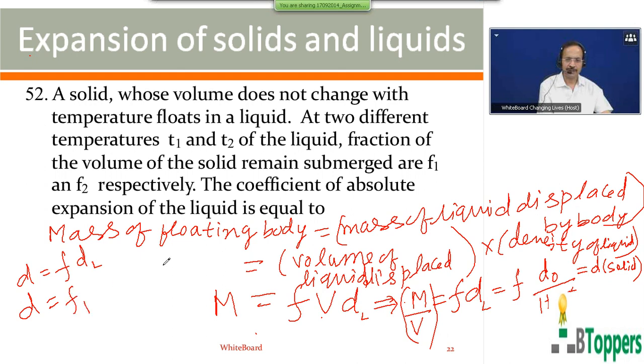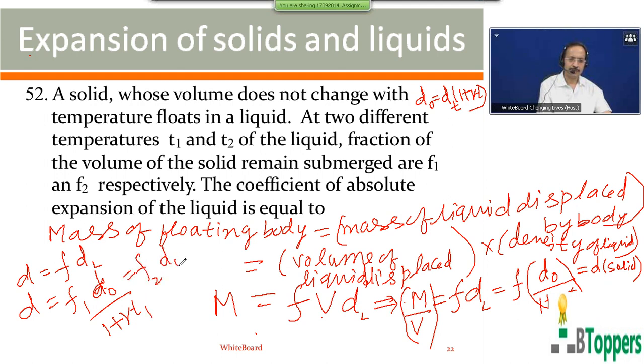At temperature T1, F equals F1. As I discussed earlier in the variation of density with temperature, density at T degree centigrade equals density at 0 degree centigrade by 1 plus gamma T. Using that formula, the density of the liquid at temperature T1 is D naught by 1 plus gamma T1, and at temperature T2 it is D naught by 1 plus gamma T2.